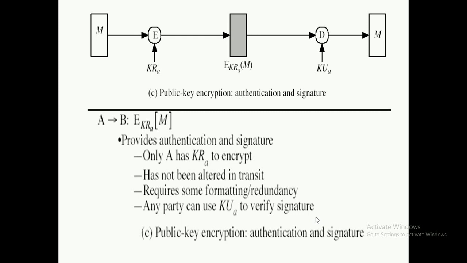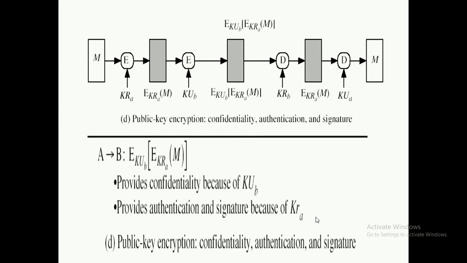Here you can guarantee that the message has not been altered in transit, as we know that only A can encrypt a message, since the private key of A is available only with A. So here we get the authentication and signature, but again confidentiality is missing. In order to get confidentiality, authentication and the signature, you need to use the pair of private key and public key.